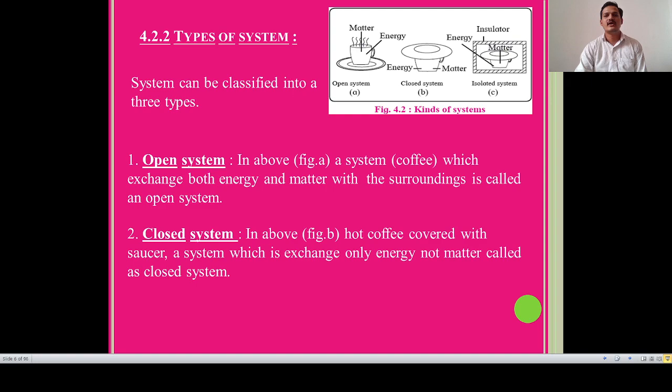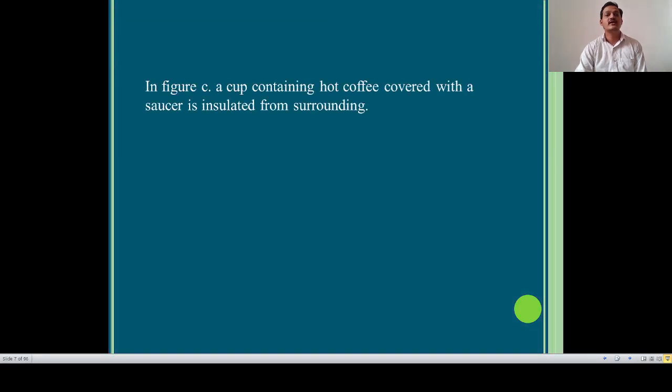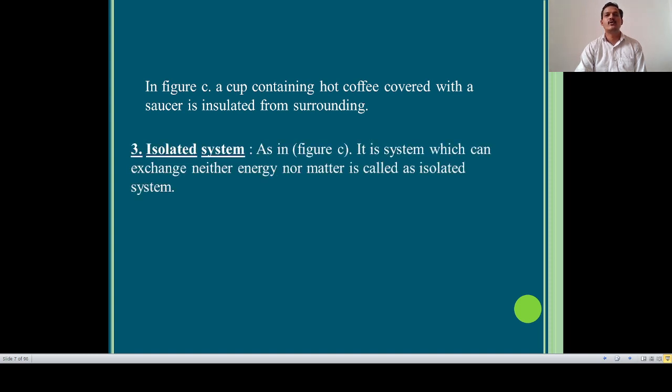Now let us move to the next part. In the figure, a cup containing hot coffee covered with a saucer is insulated from the surroundings. Now type number 3 is the isolated system.